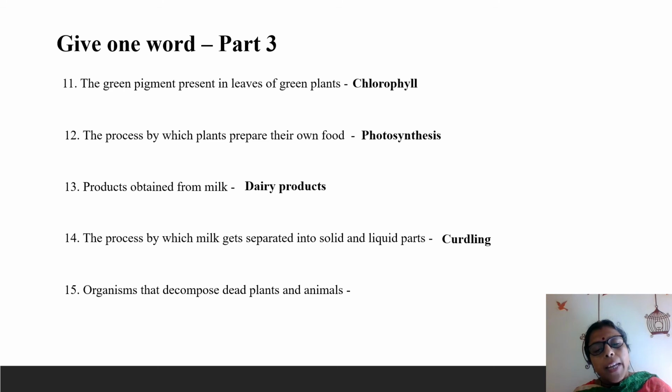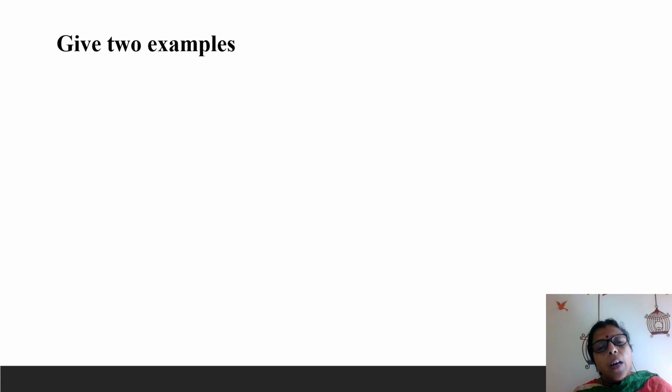Next one, organisms that decompose dead plants and animals. So those that decompose the dead plants and animals are known as decomposers. An example is fungi and bacteria, they are known as decomposers. Now let's see few examples for the various categories.